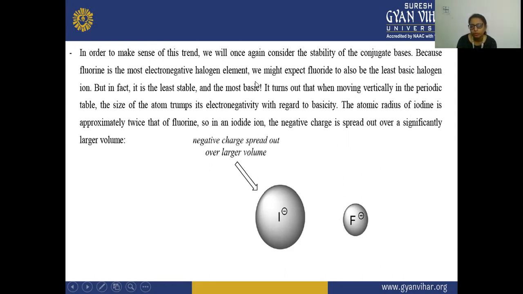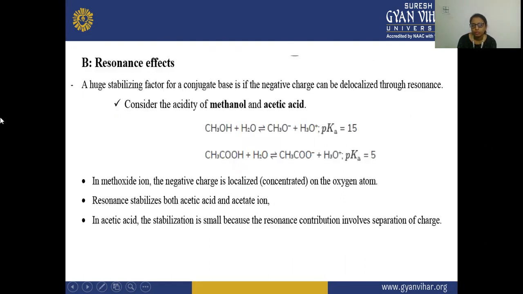It turned out that when moving vertically in the periodic table, the size of the atom trumps its electronegativity, which trends to basicity. The atomic radius of iodine is approximately twice that of fluorine. So in iodine, the negative charge is spread out over a significantly larger volume.